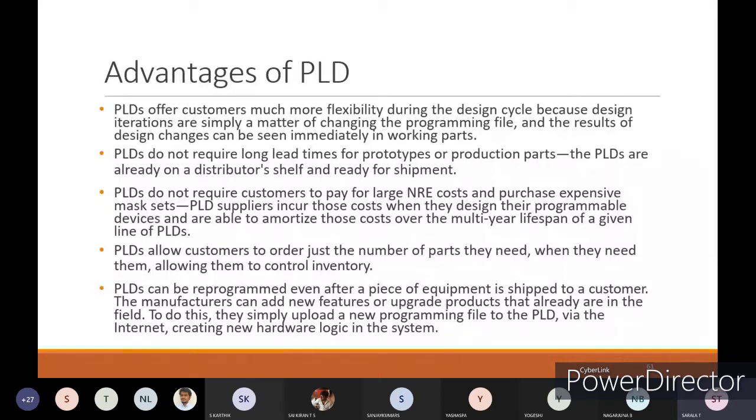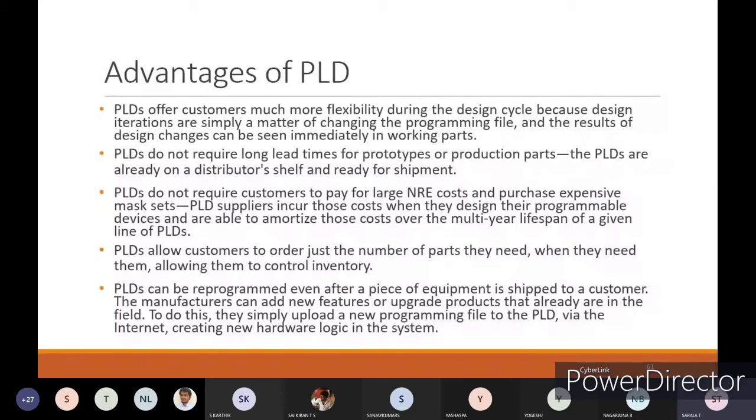After getting the PLDs, vendors can implement their own program into those PLDs, and make them work with respect to their own applications.